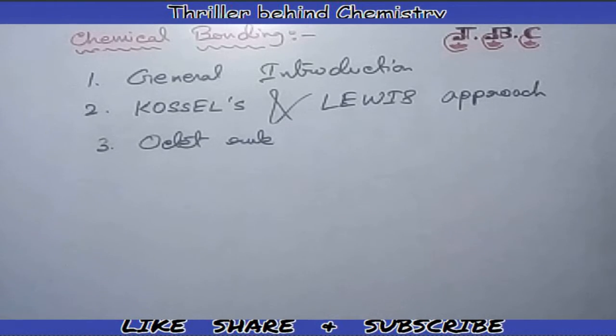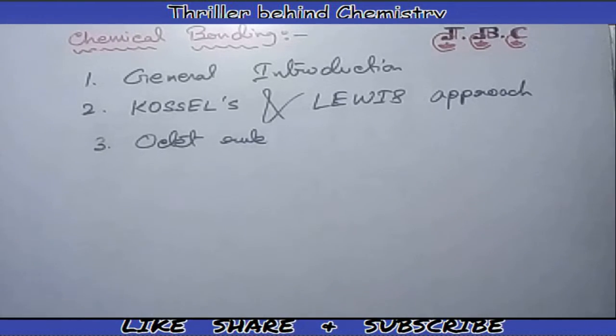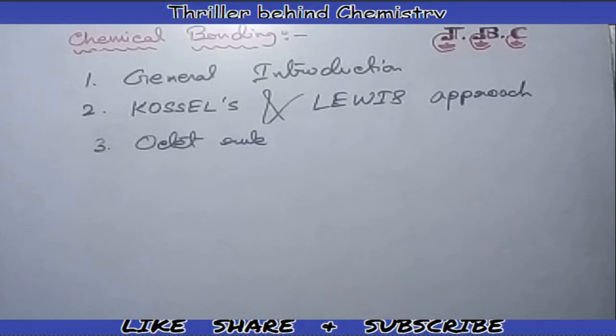We will start our discussion about chemical bonding. So, in this discussion, we're talking about a general introduction to chemical bonding, then Kossel's and Lewis's approach to chemical bonding, then the octet rule. Before discussing chemical bonding, let's listen to a story behind chemical bonding.